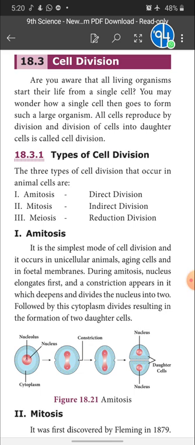In meiosis 1 there are four subdivisions: prophase 1, metaphase 1, anaphase 1, telophase 1. Again in meiosis 2 there are prophase 2, metaphase 2, anaphase 2, telophase 2.